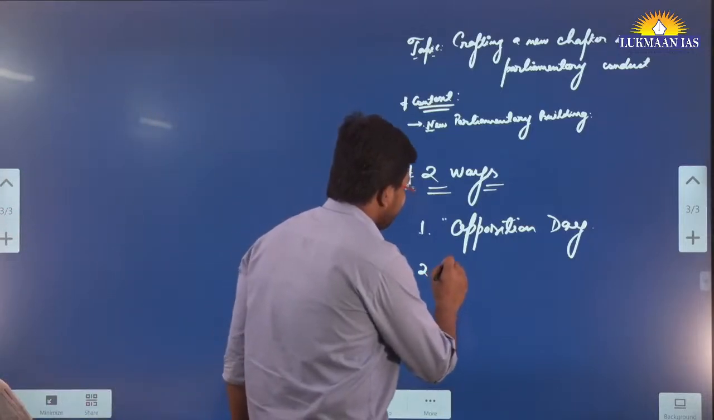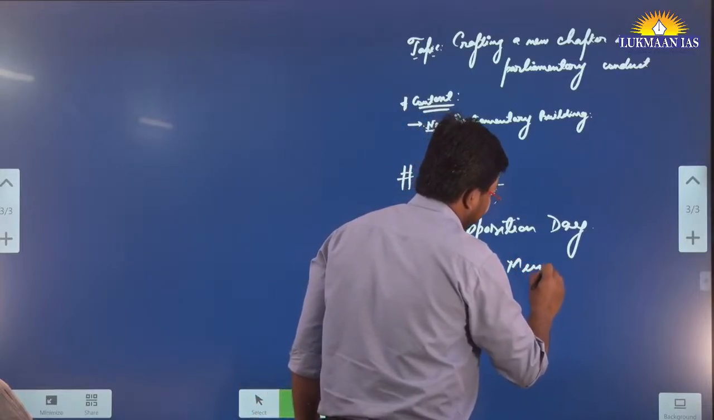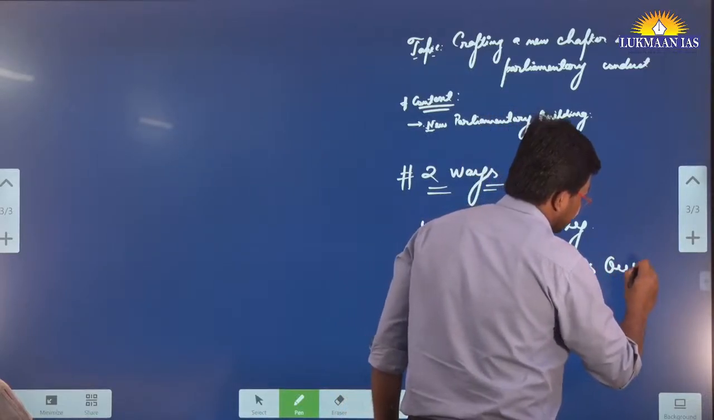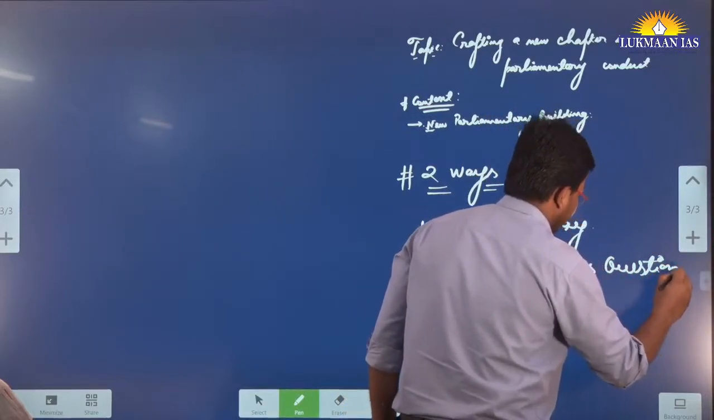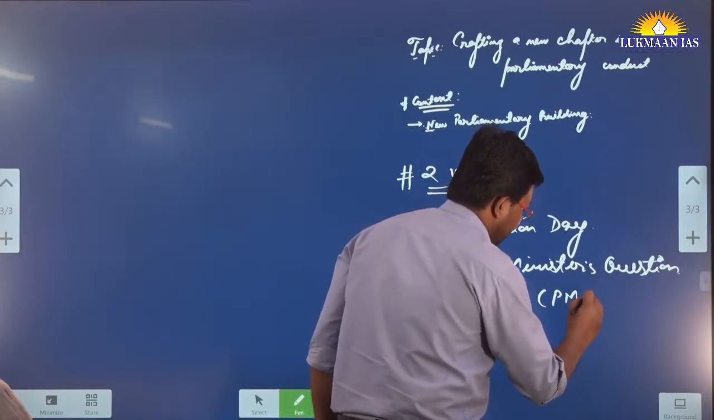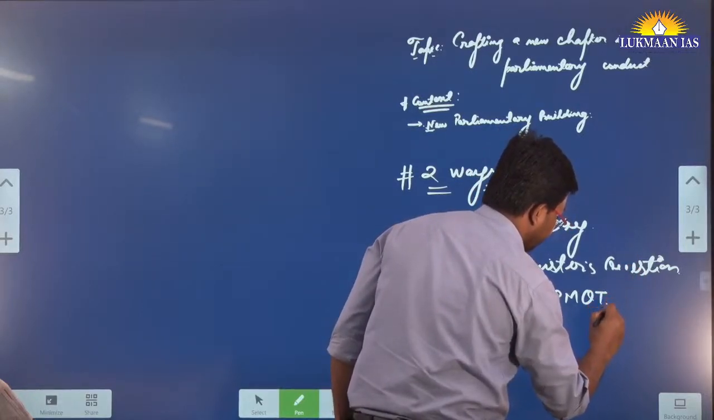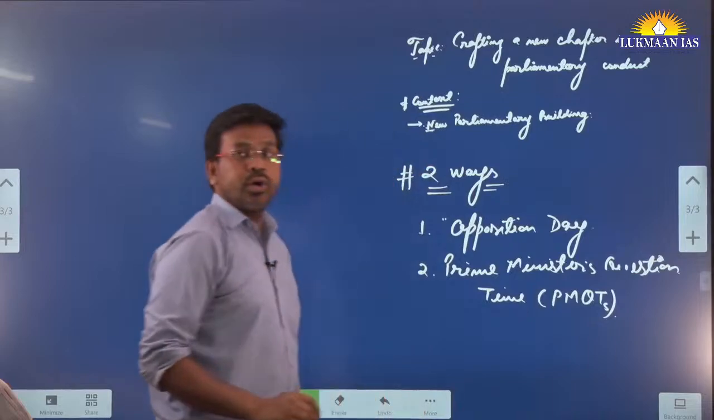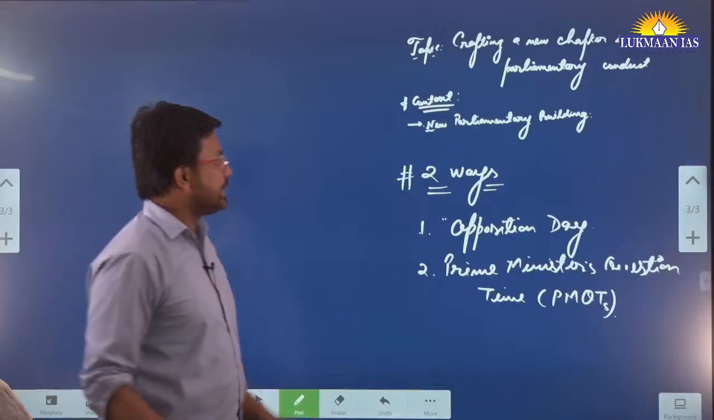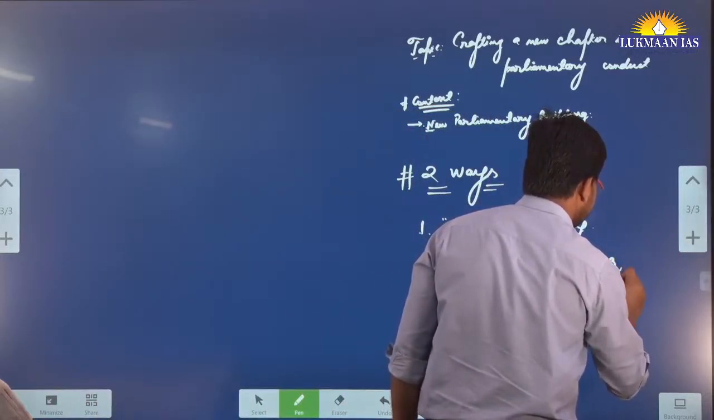It is known as Prime Minister's Question Time, PMQT. So what is Opposition Day? What is Prime Minister's Question Time? This is important for us to understand. These are important concepts.